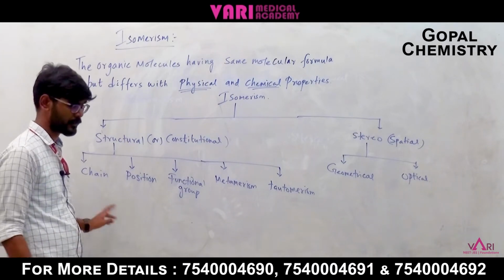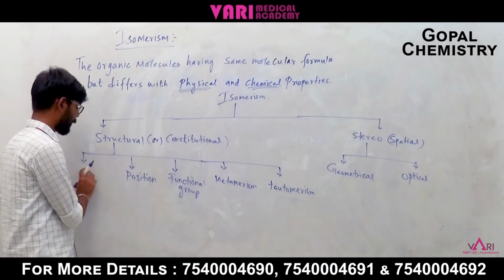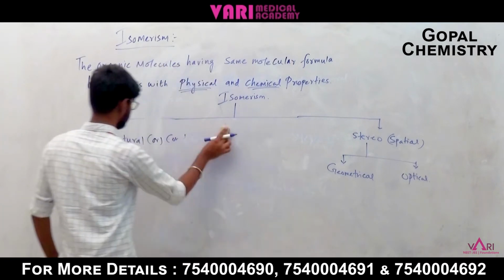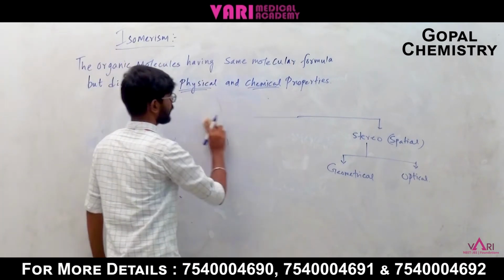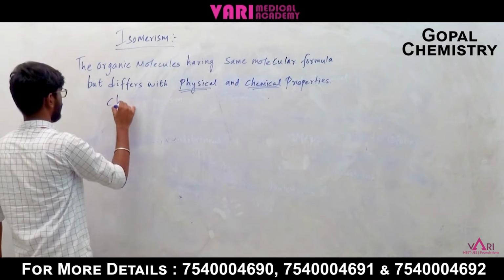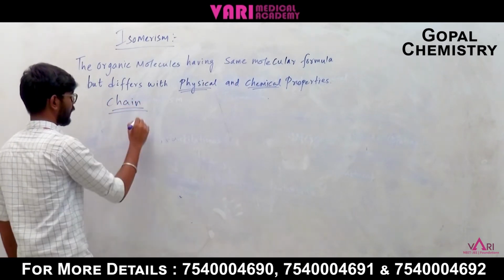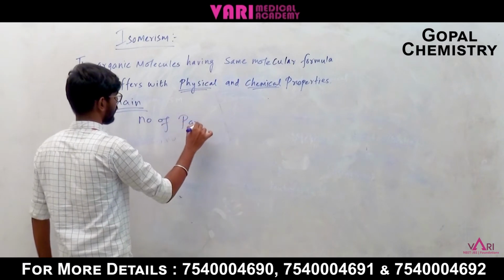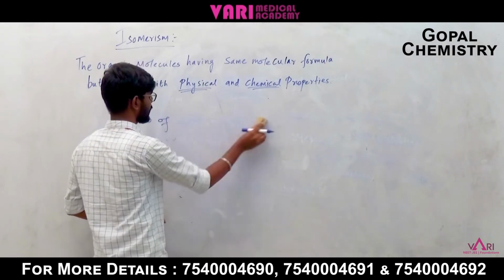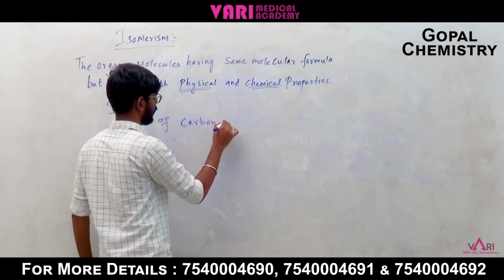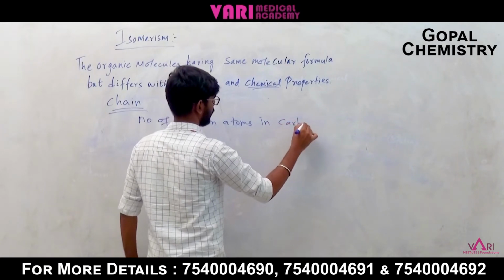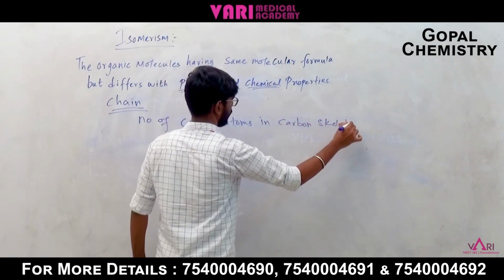The first one is chain isomerism, where the number of carbon atoms in the parent carbon skeleton will differ. We will discuss this briefly again with an example.